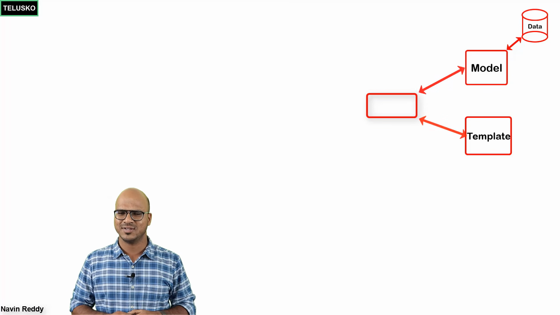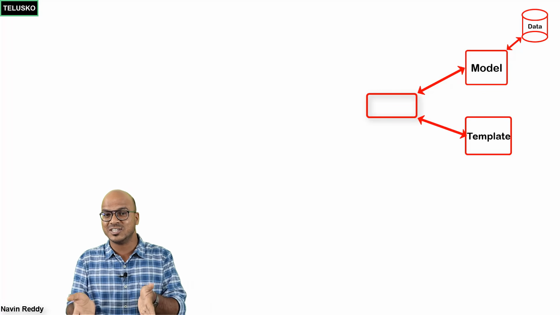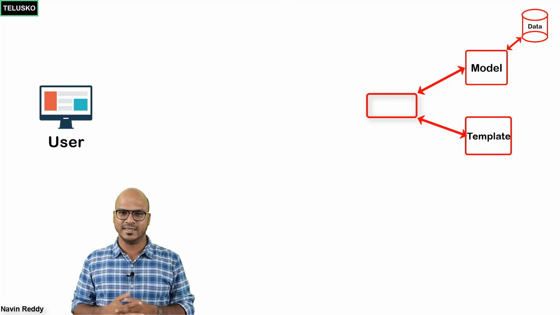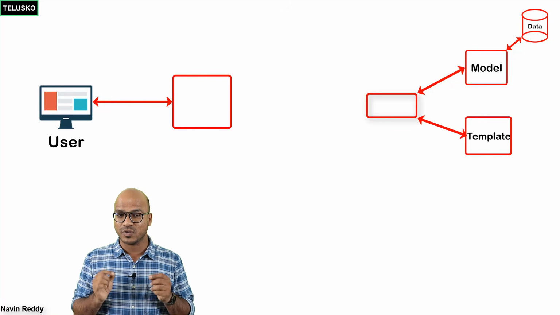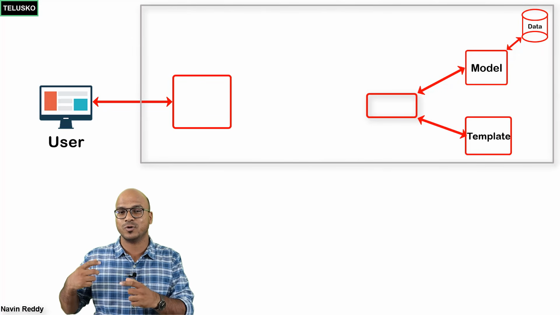So this data will be coming from the model object, right? But who will link this? And how will you call all these things? You have to provide this navigation somewhere. So let's go back again. So let's say as a user, you want to fetch data. So you are sending a request. This request will go to your web application. Maybe if you're using Django there, so it will go to Django framework.